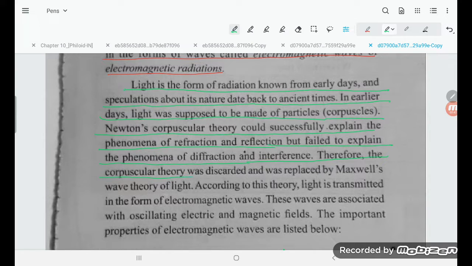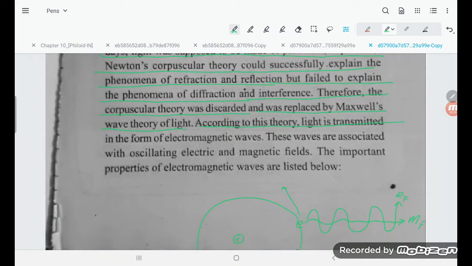Therefore, corpuscular theory was discarded and was replaced by Maxwell's wave theory of light. According to this theory, light is transmitted in the form of electromagnetic waves. These waves are associated with oscillating electric and magnetic fields. The important properties of electromagnetic waves are listed below.